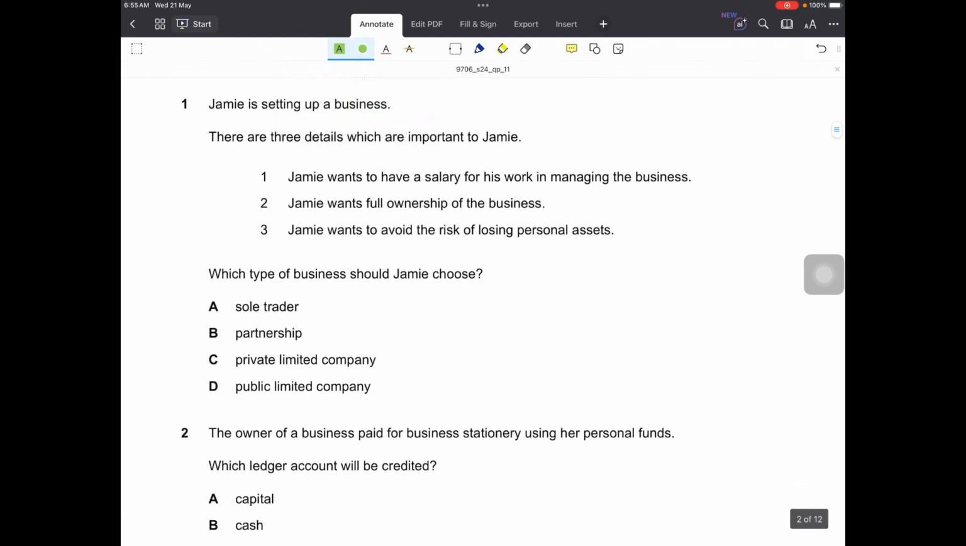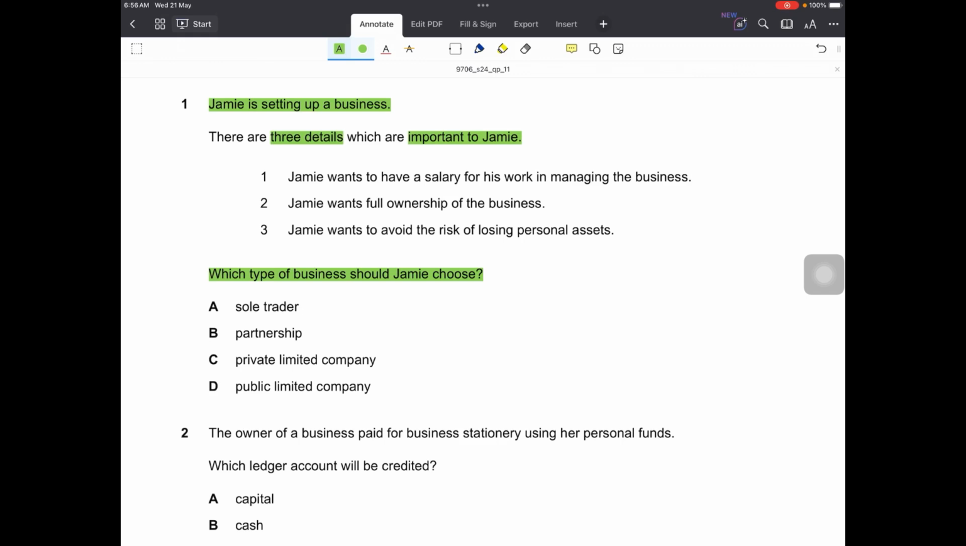The first question says, Jamie is setting up a business. There are three details which are important to Jamie, right? So let's read the question first. It says, which type of business should Jamie choose? While reading the details, we have to make sure that all three are met, and then Jamie decides the business that he wants to choose.